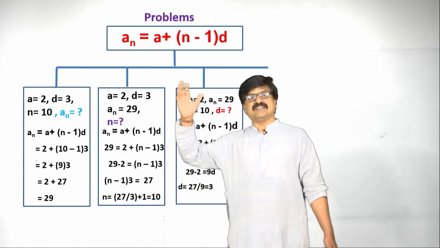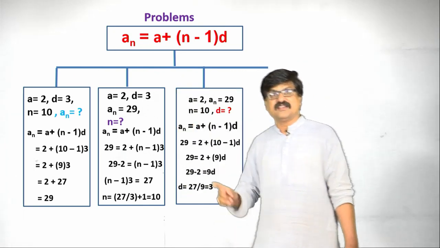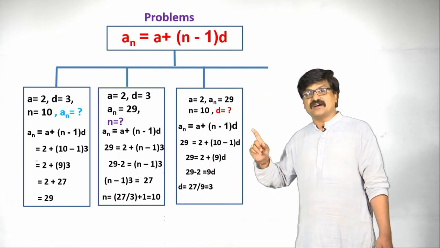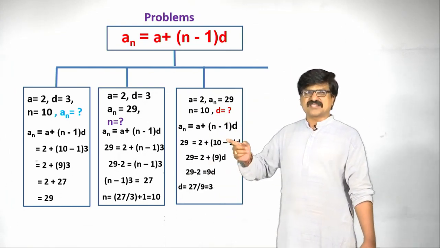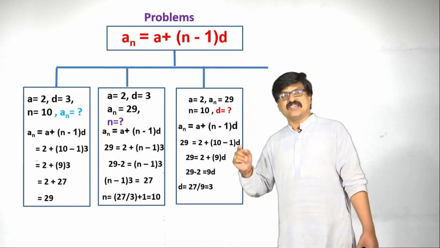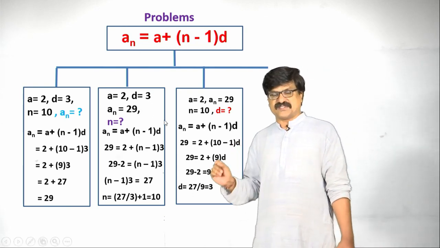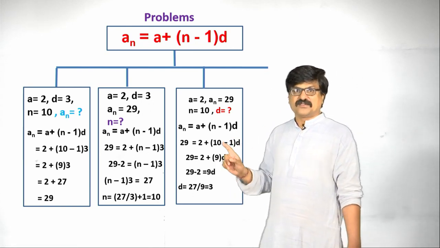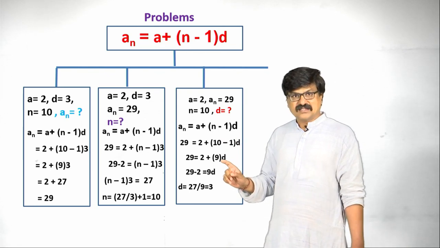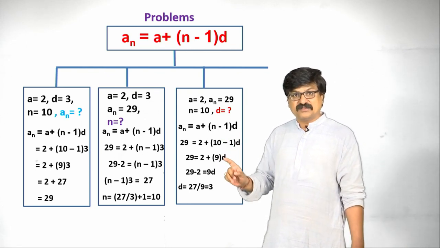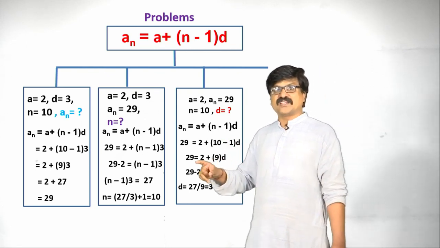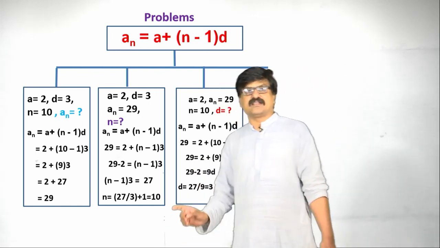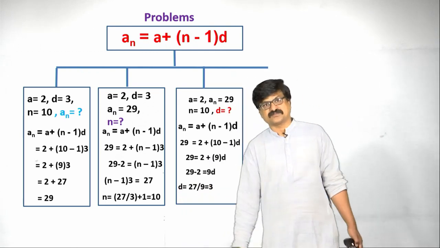Same only, that is a n equals a plus n minus 1 into d. Substitute the values, simplify in the proper way. Most of the students make mistakes in the simplification process only. Observe the simplification clearly. So, here 10 minus 1 is 9. From here to here we have simplified this part. Shifting to here, write 90 as it is. Like this, finally, we are getting the value of d as 3.